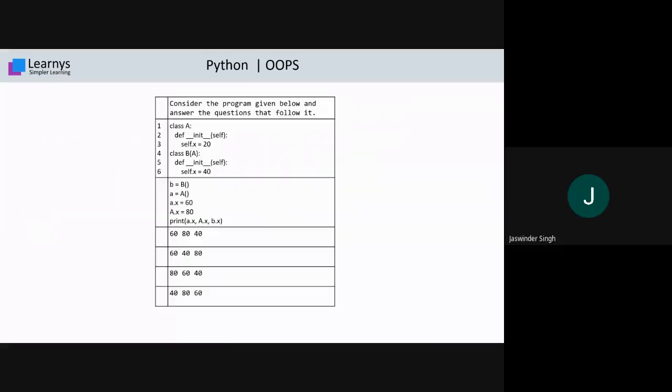Okay, fine. This is another interesting question. You will try it. I just give you a hint. It is based on the concept of class variable. If we access a variable from class, what is its behavior? If we access a variable through object, what is its behavior? So you will check it once and give your answers.